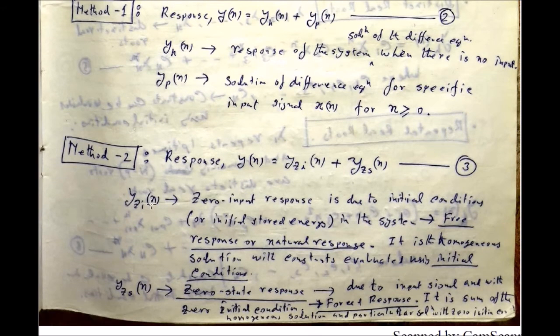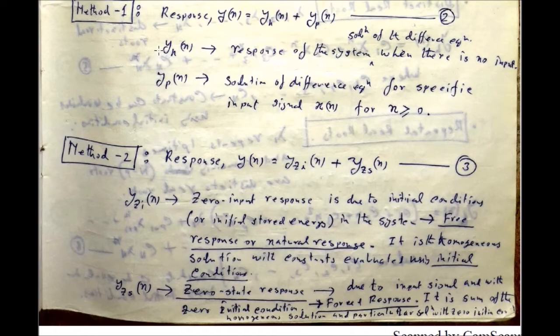So what is the zero input response? The zero input response is due to the initial conditions or the initial stored energy in the system. It is also known as the free response or natural response. Now let me clarify that it is nothing but the homogeneous solution with constants evaluated using the initial conditions.